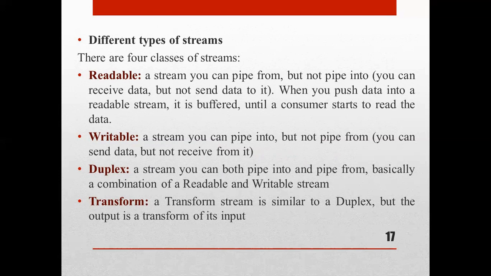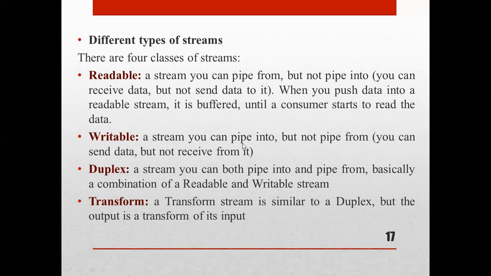A readable stream means you can receive the data but not send data to it. You can read the data, but you cannot send data to it. When you push data into a readable stream, it is buffered until a consumer starts to read the data. Whenever the consumer starts to read, it will be readable. That is a readable stream.